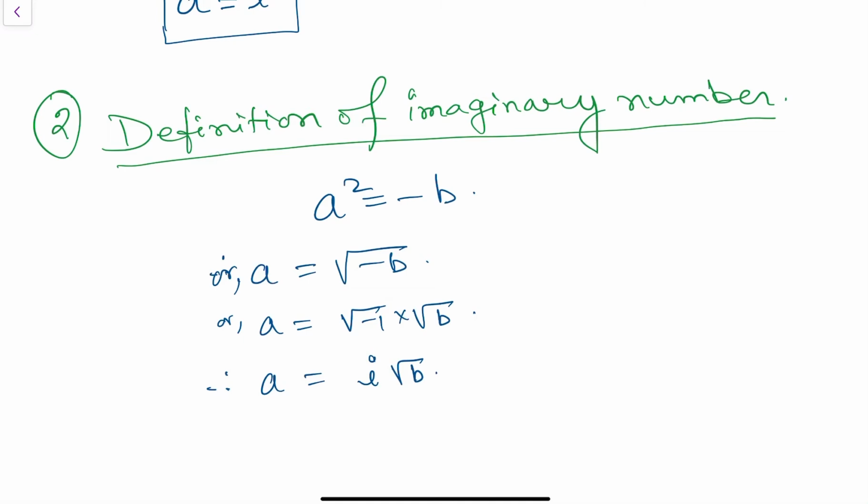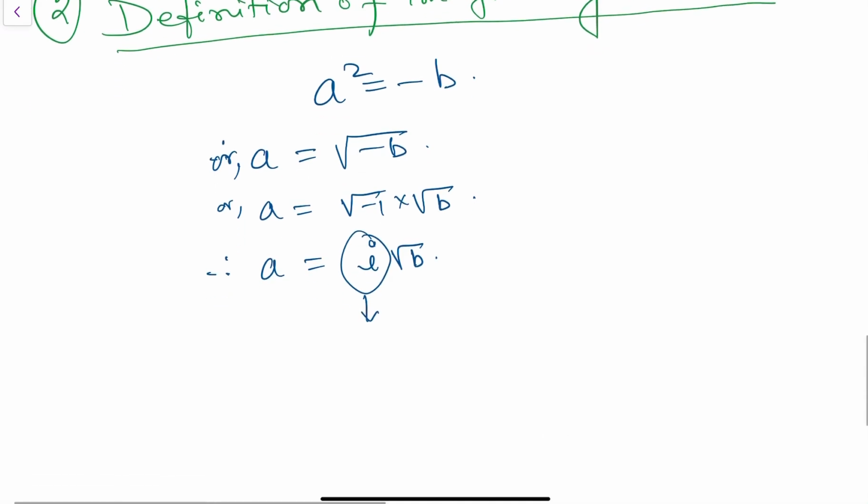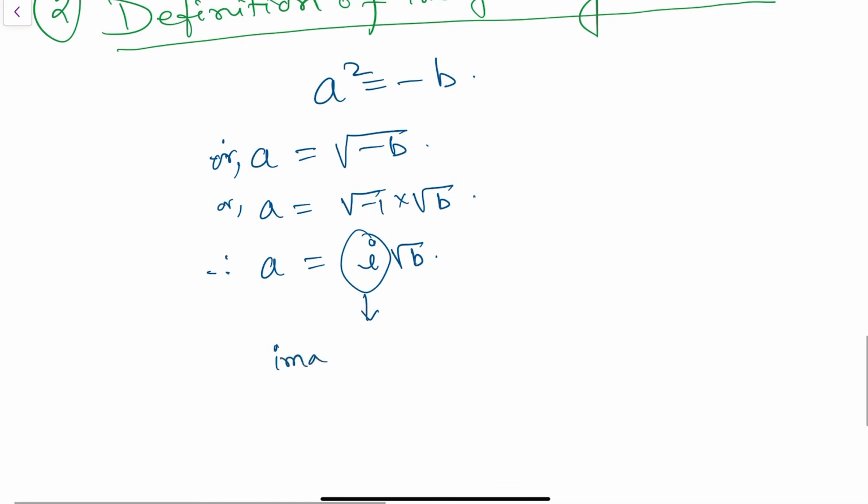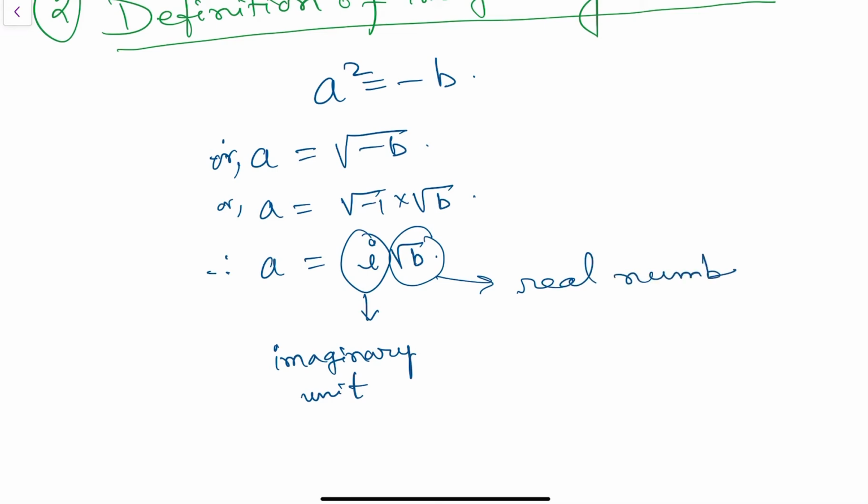So from this relation you see that i is the imaginary unit, and b is a real number. So the definition of the imaginary number is: when a real number is multiplied with the imaginary unit, it forms an imaginary number.